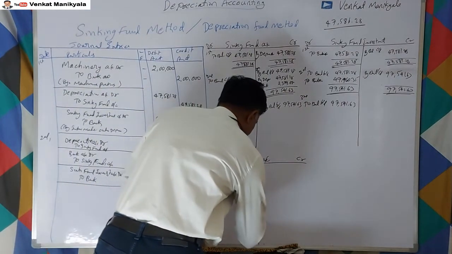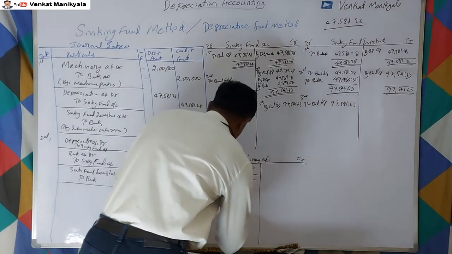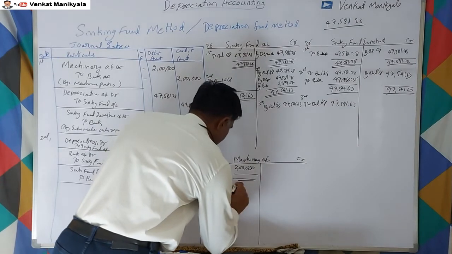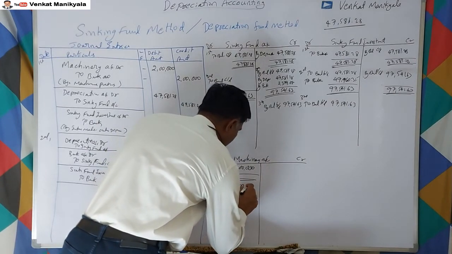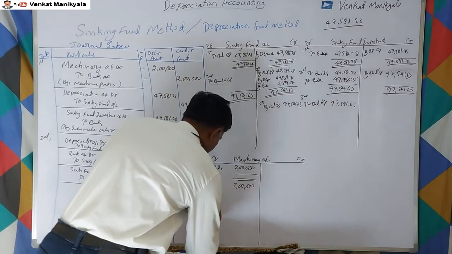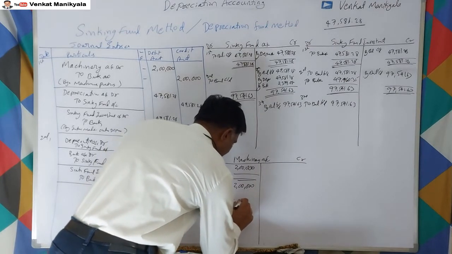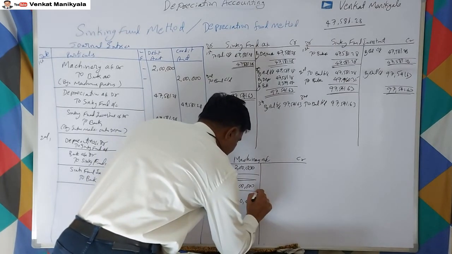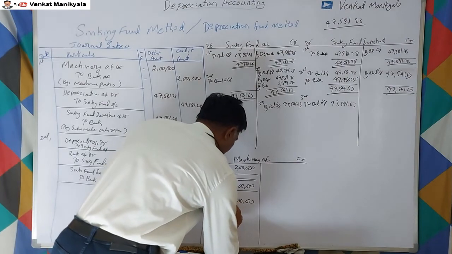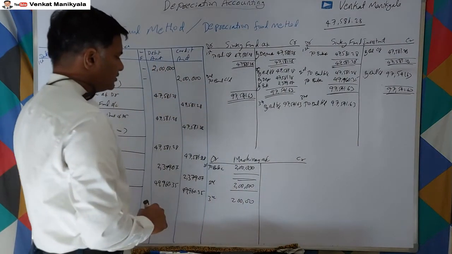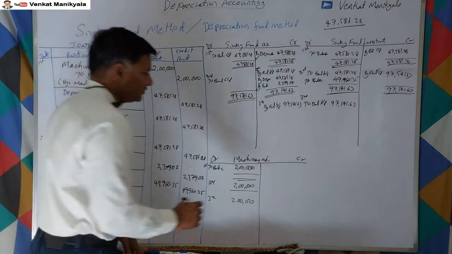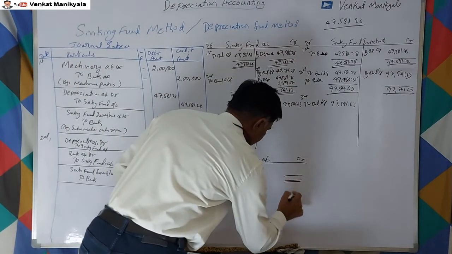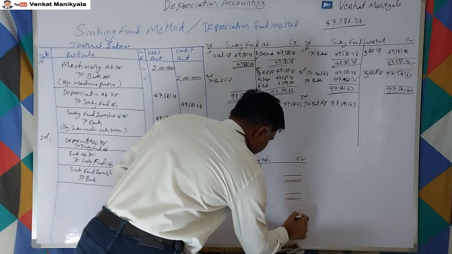Machinery account also we keep on transferring because it won't change. It won't have any credits, only debits will be there. For third year also only a debit will be there. Up to such time, there will be no difference, right? So first year remains same, second year also remains same.